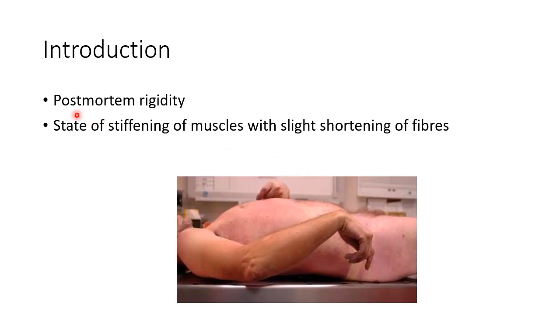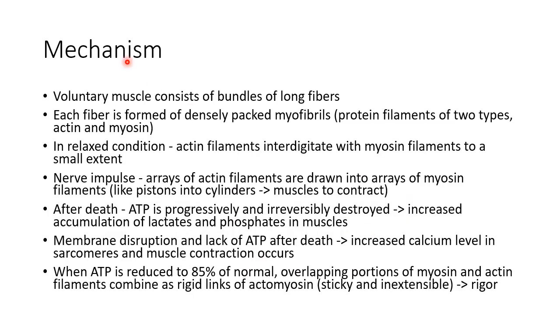Rigor mortis is also known as postmortem rigidity. It is a state of stiffening of muscles with slight shortening of muscle fibers. This picture shows rigor mortis in a cadaver. Now let us see about the mechanism of rigor mortis.